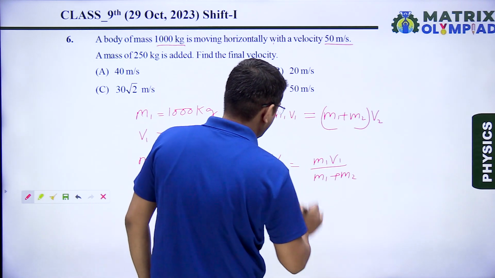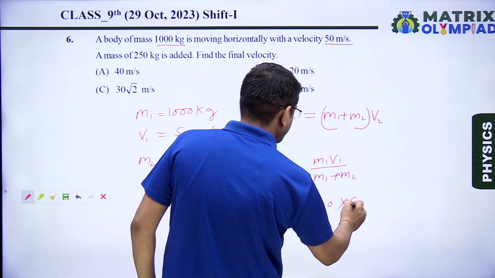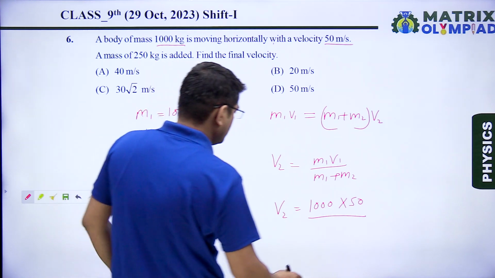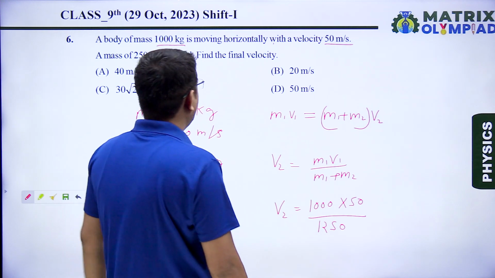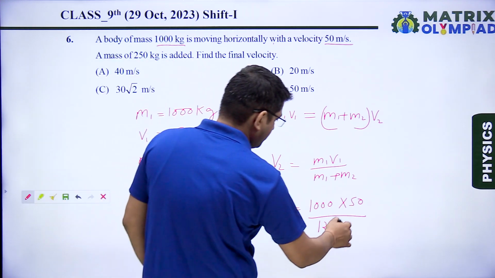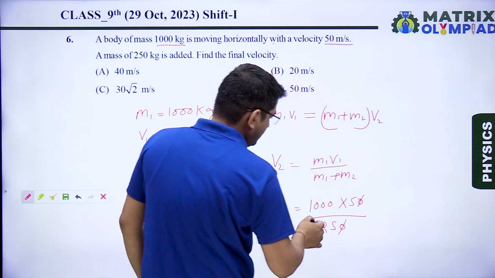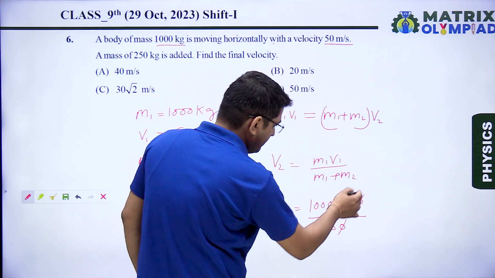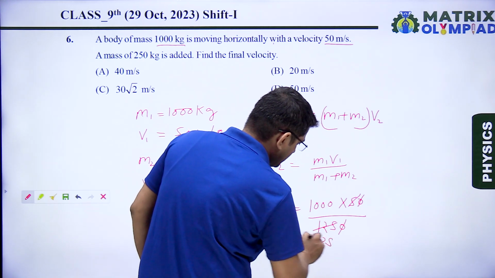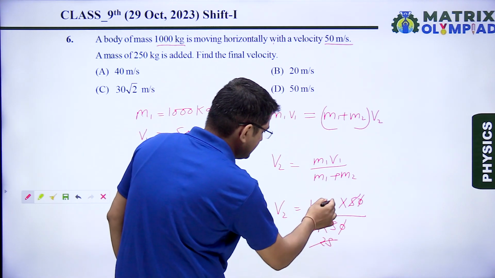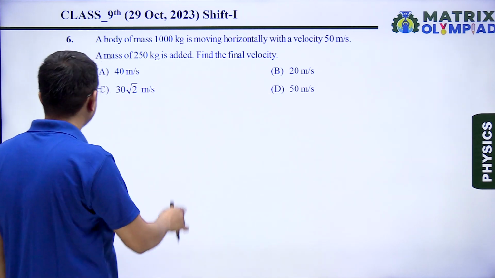Now let us put the values. m1 is 1000 and v1 is 50, and m1 plus m2 becomes 1250. Let us solve this. From here, this 0 is cancelled by this 0. Then let us divide this 5 with this 125, I will write it as 25. And cancelling again, I will get the answer 40. So option A is our correct answer.